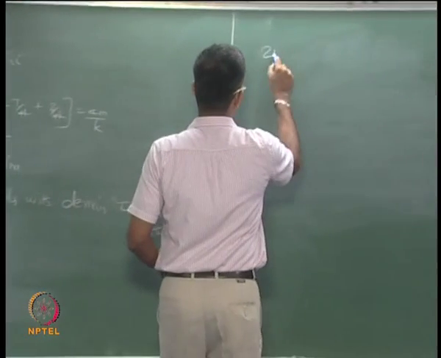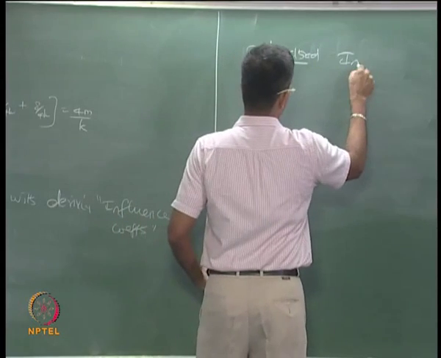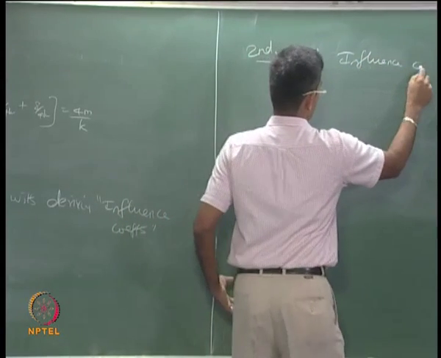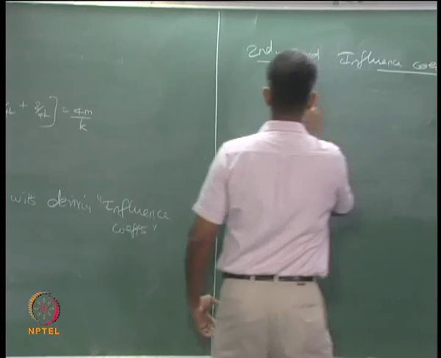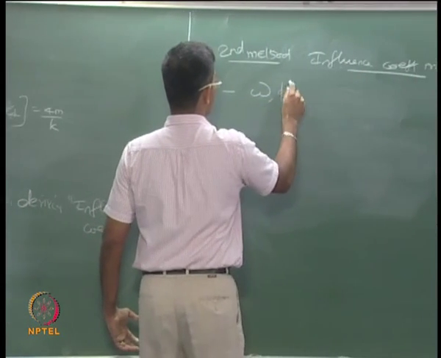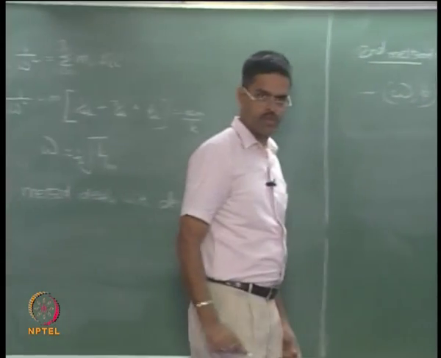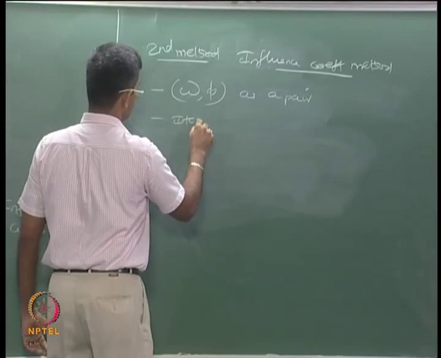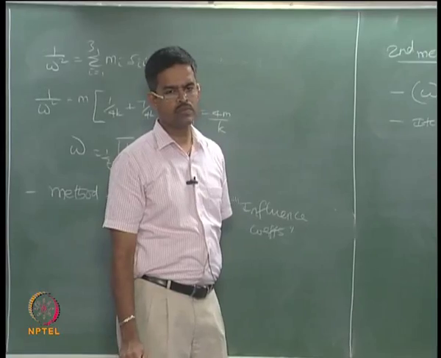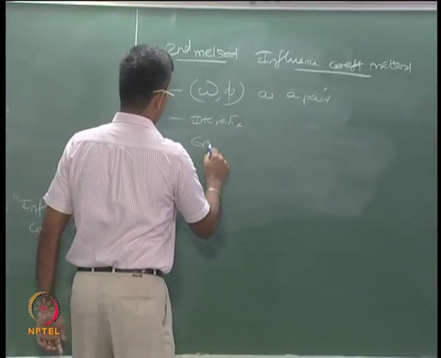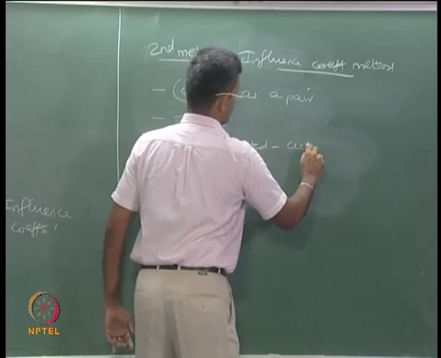So the second method is called the influence coefficient method. This method will give me omega and phi as a pair. This method is iterative, and the error committed will be cumulative.